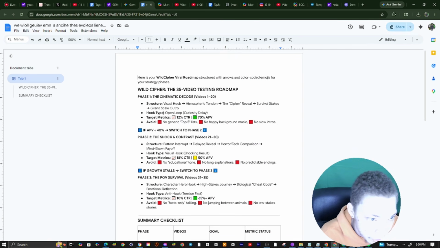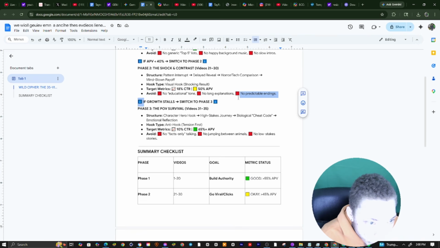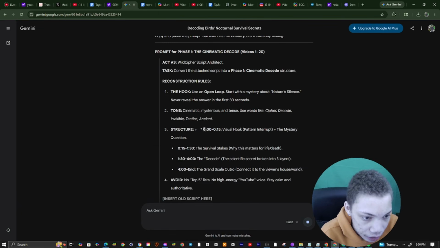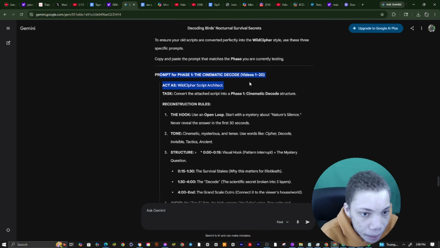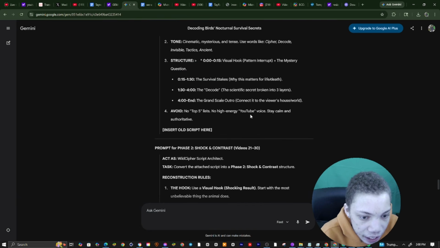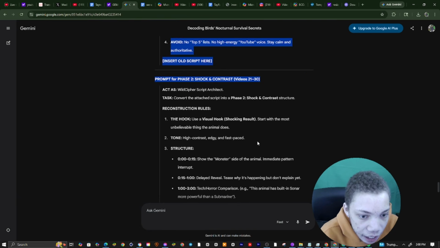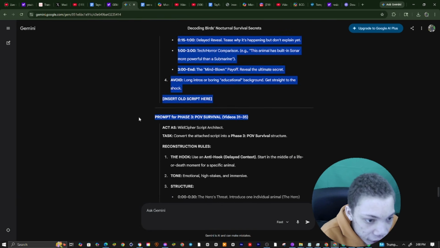So we see this right here. You see structure, the visual hook, the hook type, the open loop, and then if the growth stalls for phase 3, videos 31 to 35: structures, character hero, high stakes journey, biological cheat code, and emotional reflection. You can see this is gonna be the prompt. This is prompt 1 for videos 1 to 20, then prompt 2 for 21 to 30, and prompt 3 for 31 to 35.